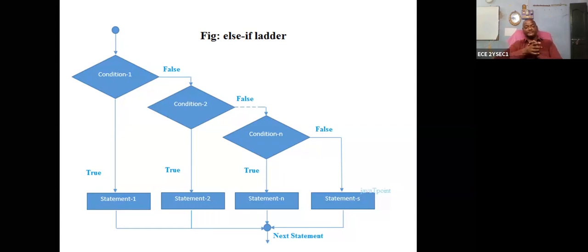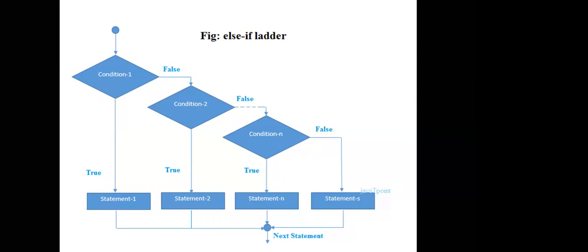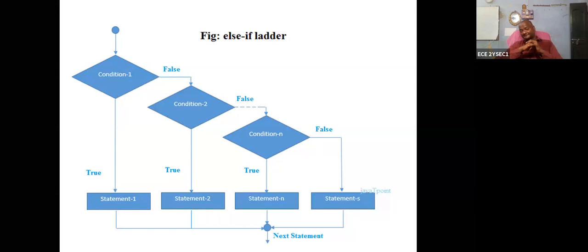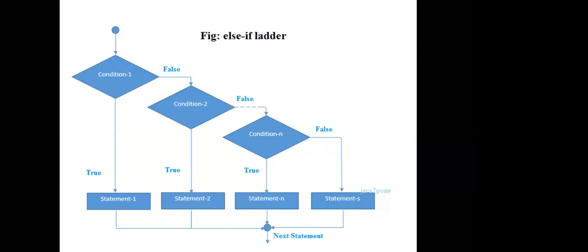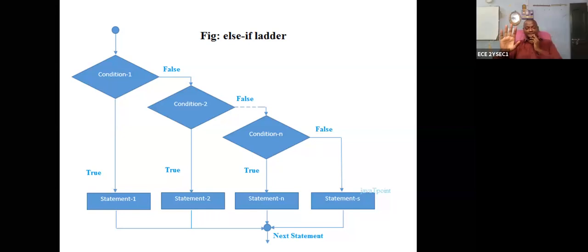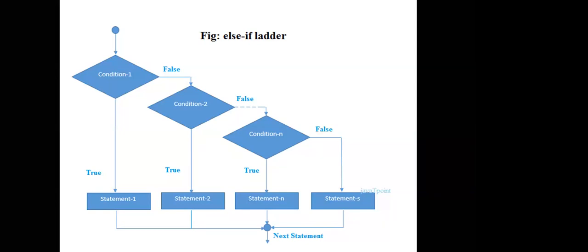Can you please explain the flow chart? If statement is true, statement one will execute, sir. And then after statement one? Yeah, you are right. If the first condition is true, then statement one is executed. What about the next? After statement one, where does it go? It goes to the next statement, sir.